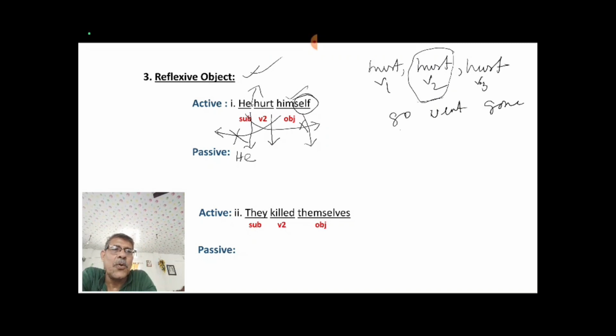We can easily know this is your V1, this is your V2, and this is your V3. But in this case, we cannot easily understand in which form this verb is set in your sentence, isn't it? Now you see hurt is your V2, then he was hurt, this is your V3, as I have already showed here.